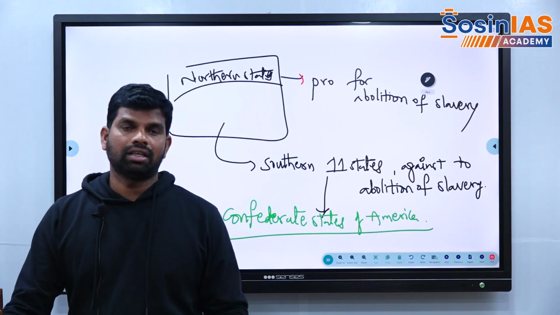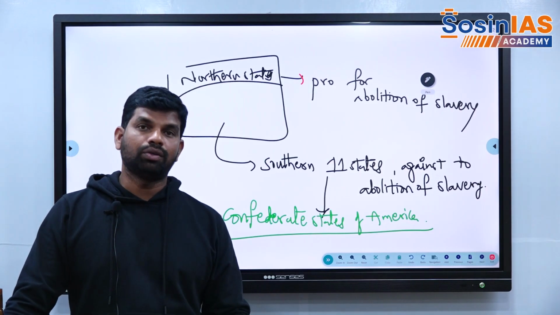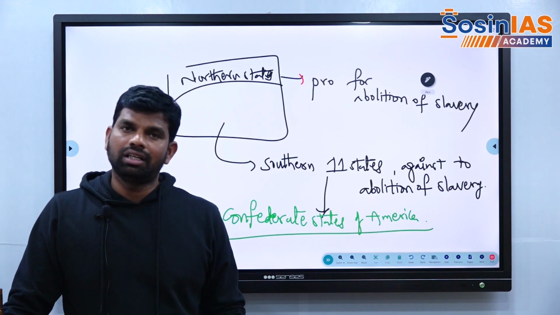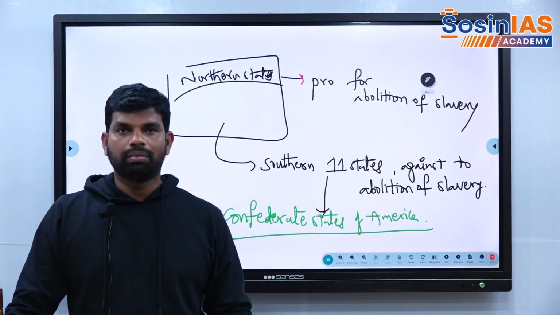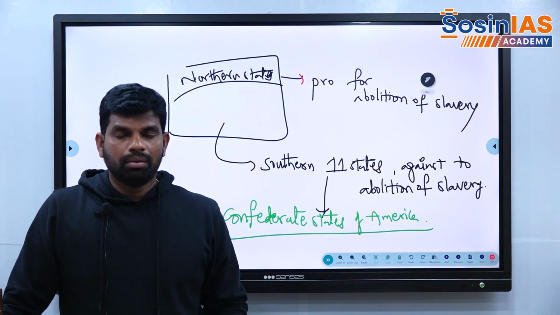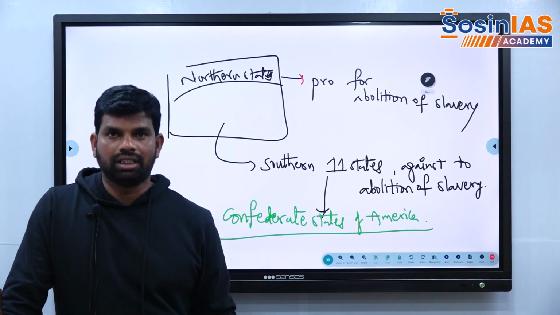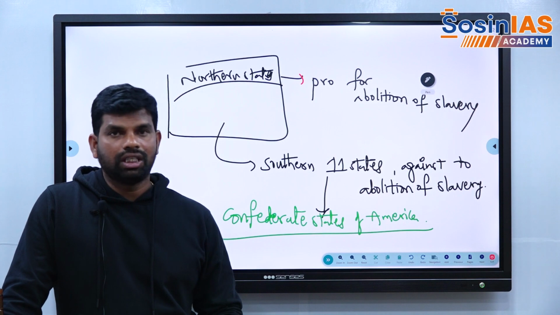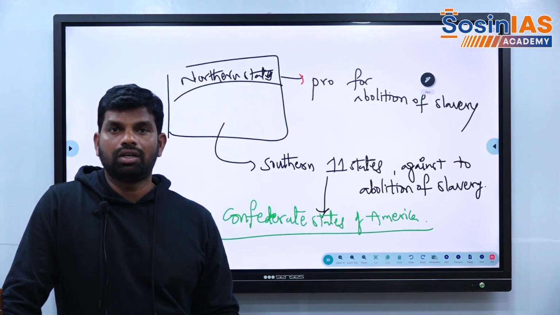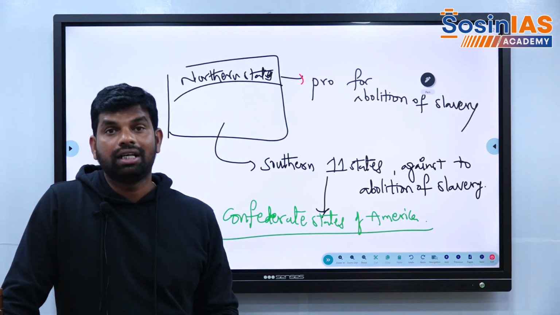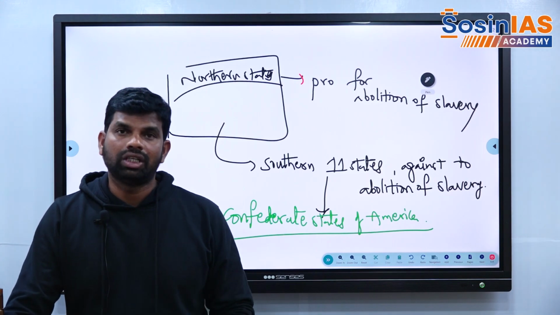If a state doesn't like to continue with America, it can easily get out of the union.